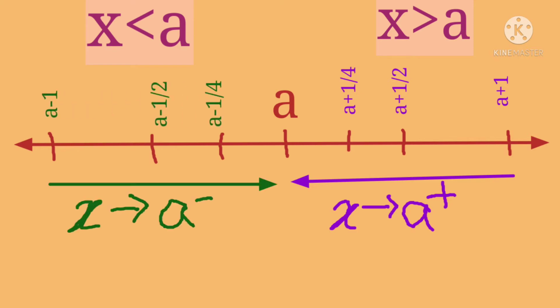Here also x takes a value nearer to a, like x is equal to a minus 1 by 2, x is equal to a minus 1 by 4, x is equal to a minus 1 by 8, x is equal to a minus 1 by 9. Over here the value approaches a but is not exactly a. This is x tends to a from a smaller value, which we denote as x tends to a minus. This is the left hand side of the given constant a.